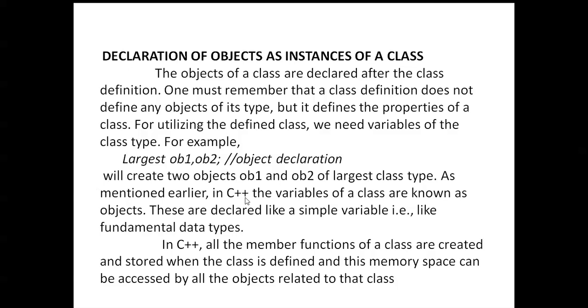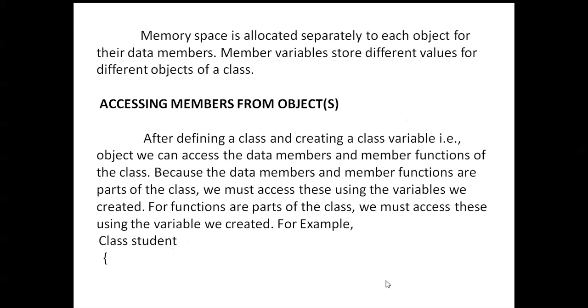As mentioned earlier, in C++ the variables of a class are known as objects. These are declared like simple variables of fundamental data types, like int a, int b. In C++, all member functions of a class are created and stored when the class is defined, and this memory space can be accessed by all objects related to that class. Memory space is allocated separately to each object for its data members. Member variables store different values for different objects of the class.